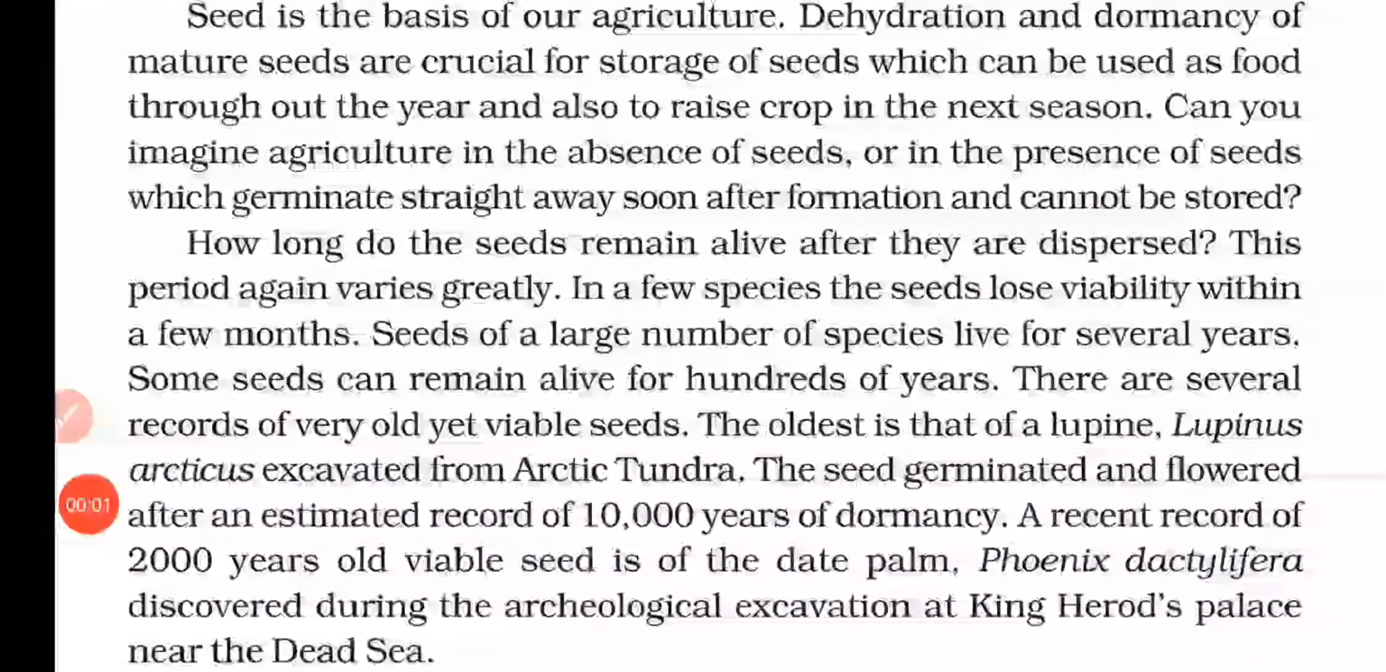Now we have lots of records about old viable seeds. For example, the oldest seed is that of the lupine, Lupinus arcticus, excavated from the Arctic tundra. After that, this seed germinated and flowered after an estimated record of 10,000 years of dormancy. That means after 10,000 years of dormancy, this seed was able to grow and flower.